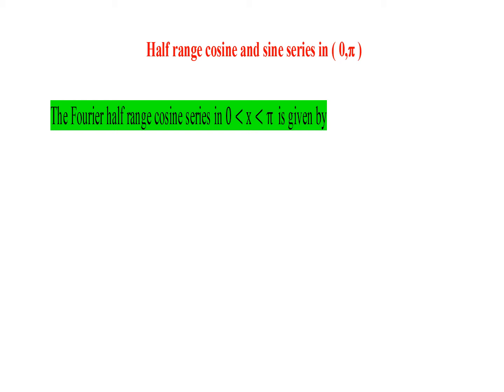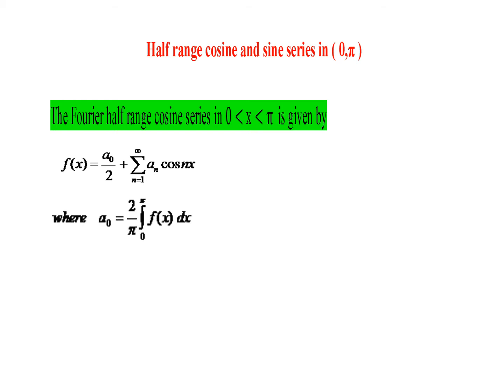So first let us see the definition of the cosine series and sine series in this class. The half range cosine series in the interval 0 to pi is given by f of x equal to a naught by 2 plus summation an cos nx, where an is 2 by pi integral 0 to pi f of x cos nx dx. So if you observe this, we have only the cosine terms, not the sine terms here, which